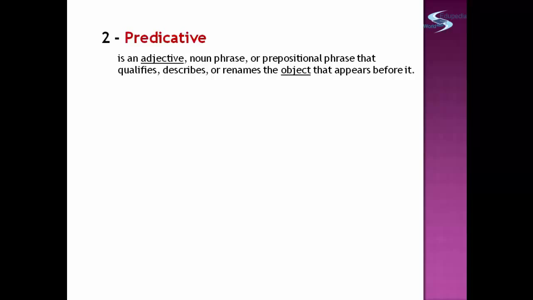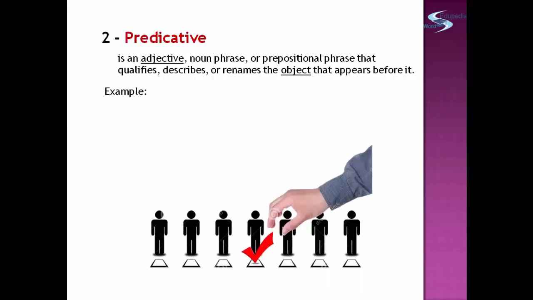Predicative is an adjective, noun phrase, or prepositional phrase that qualifies, describes, or renames the object that appears before it. Example, they elected him president. Elected is the verb, him is the object, president is predicative noun predicate.